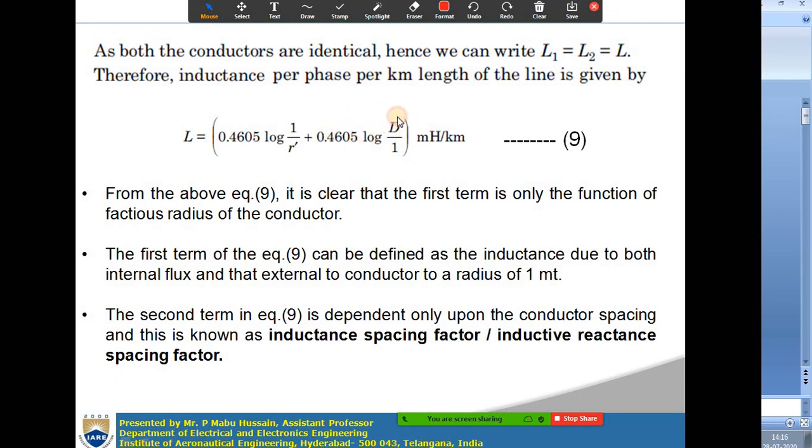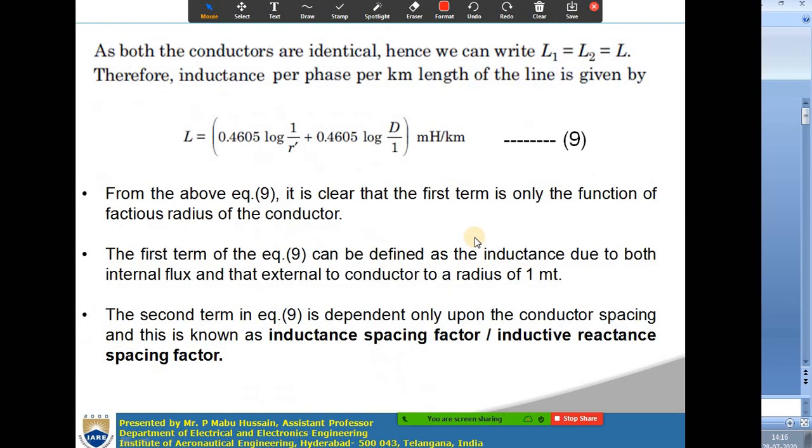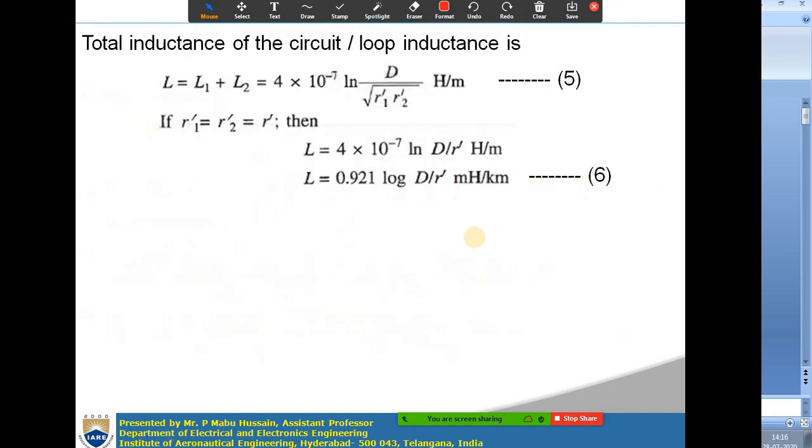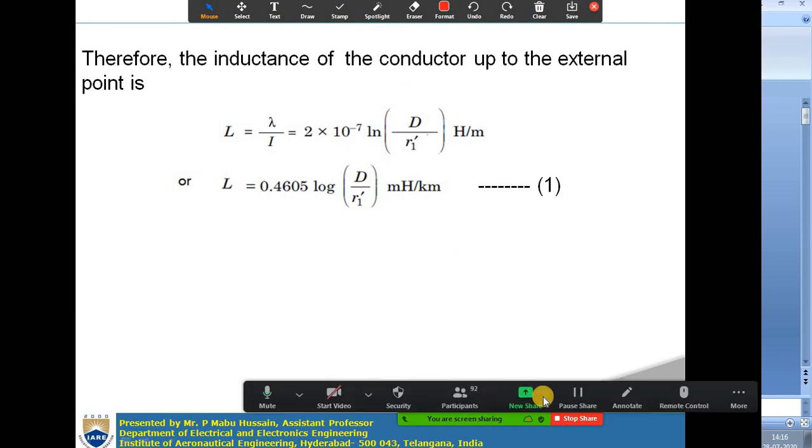Now if you observe the second term, which is 0.4605 log d, this second term depends upon the capital D here. Capital D for a single phase transmission line is the distance between the two conductors.